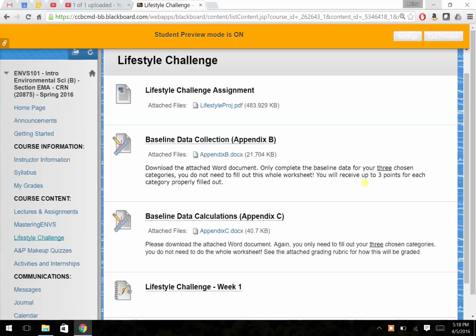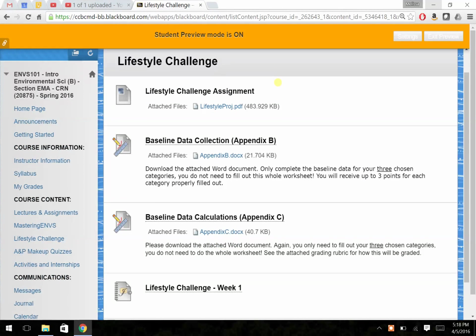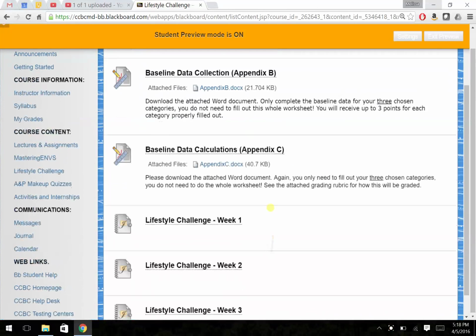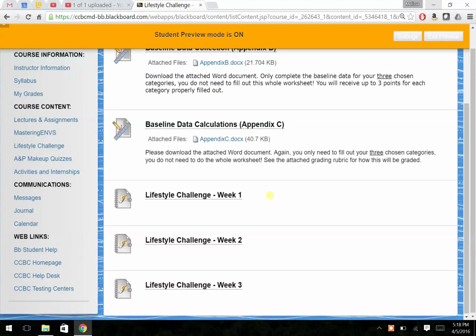You'll see the major main assignment. This is where you'll find all the appendices, including Appendix A, which has all the rules, which you should have been following by now. You'll see Appendix B and Appendix C for your calculations, and then finally at the end here, you'll see Lifestyle Challenge. So we'll go ahead and do week 1.